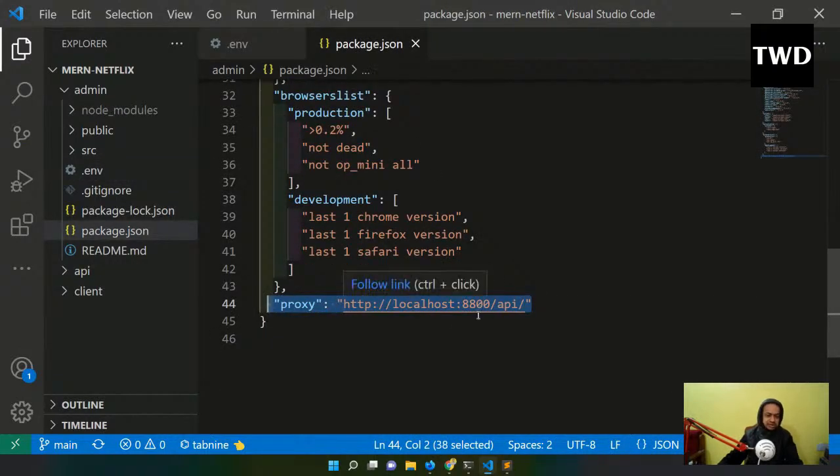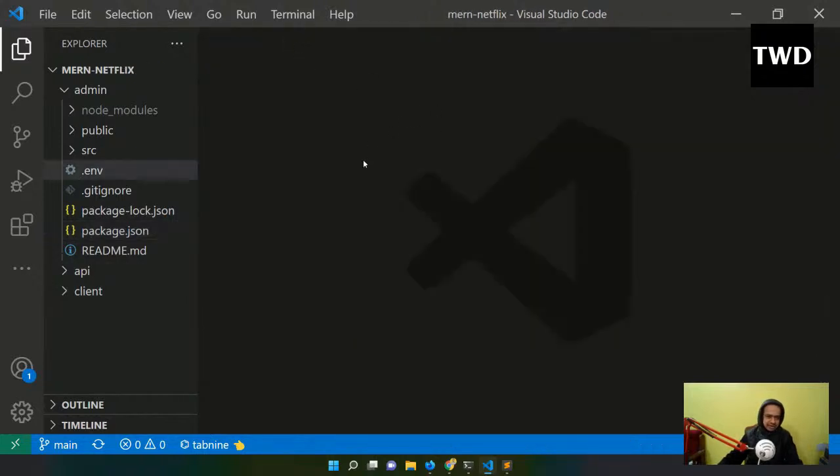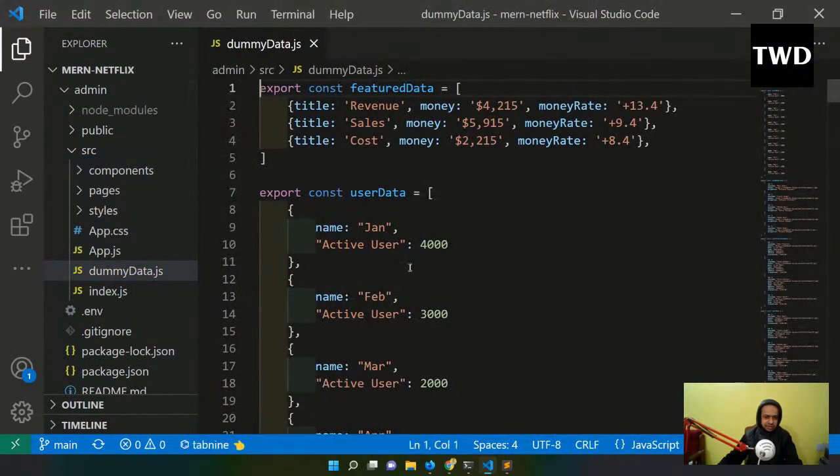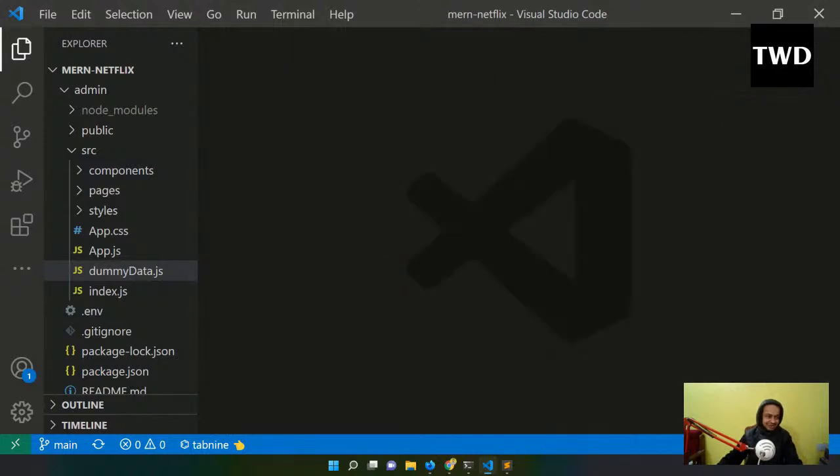So this is the proxy on which our backend server or the API runs. So this all have done, and now the data, as I have told, is coming from the local only. It is coming from dummy data.js, but we want the data from the API endpoint to come. Okay, so we have done this.